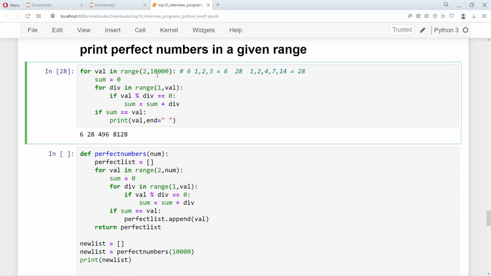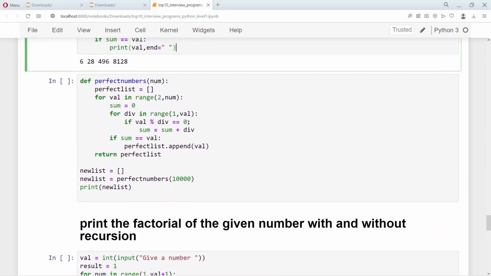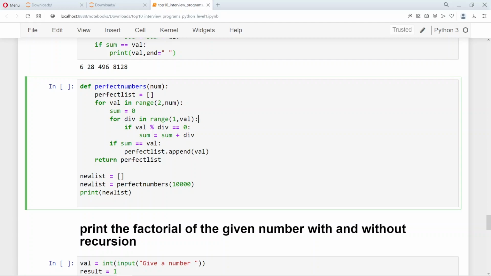So let's say the outer for loop is generating 50. The inner for loop will generate numbers from 1 to 49. And then that is divided. So 50 divided by 1, 50 divided by 2, and so on. And if there is a factor, then that factor is added to the sum. And if the sum is equal to the original number that was generated in this outer for loop, then we have a perfect number.